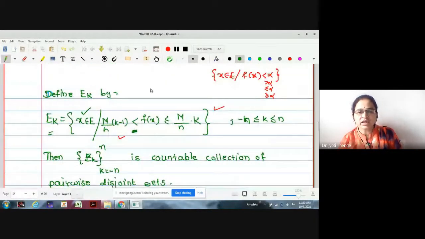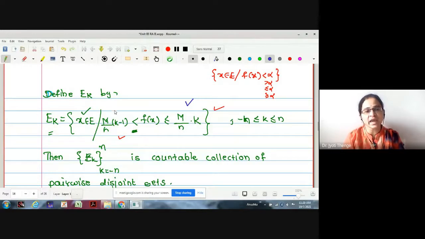Looking at this structure very carefully, we have already said that f lies between these two values, m by n into k and m by n into k minus 1. Therefore, I'll select the simple function which gives me the value m by n into k as psi and the other value as phi.